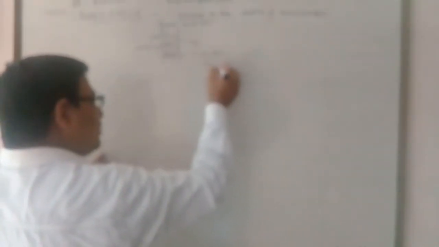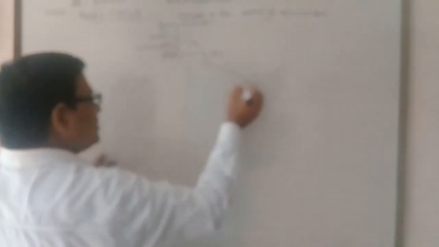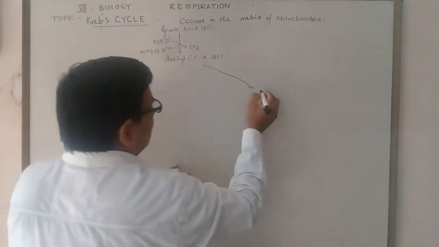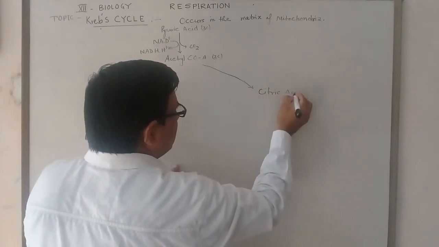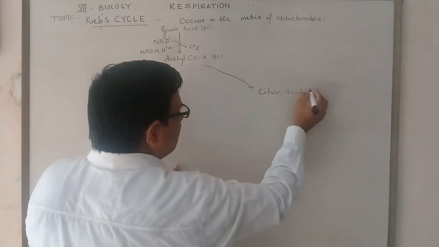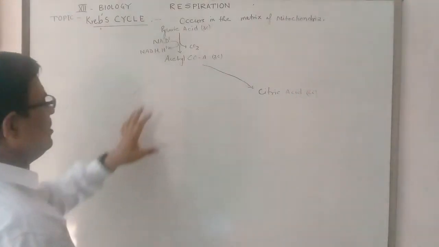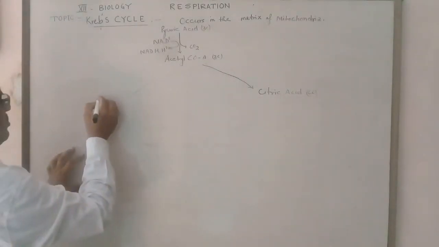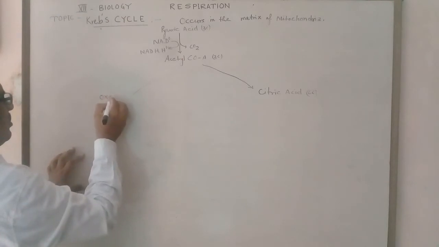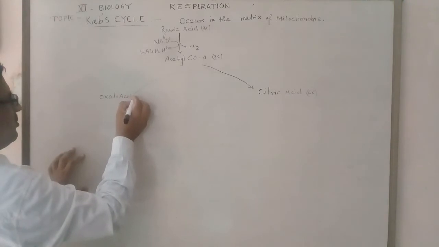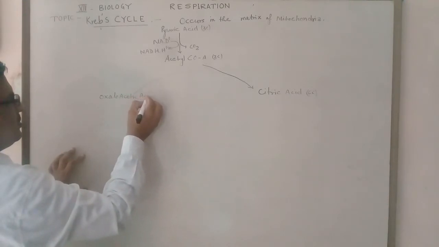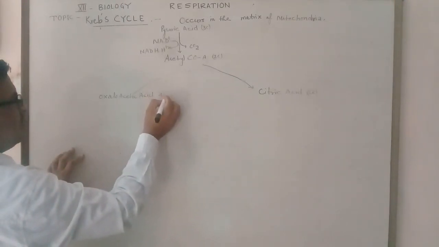Now the acetyl coenzyme A, a 2-carbon compound, produces the 6-carbon citric acid when it combines with oxaloacetic acid, which is a 4-carbon compound.